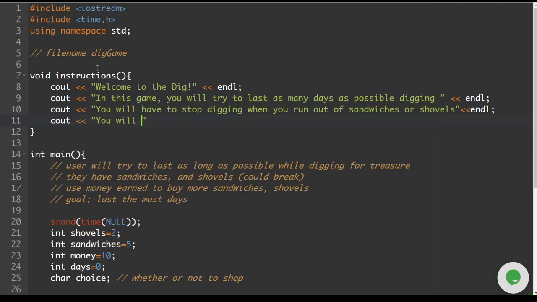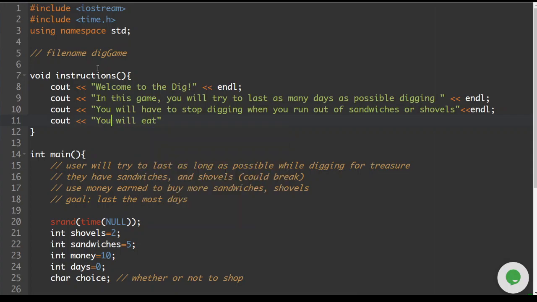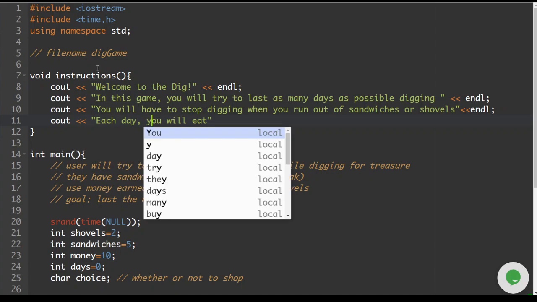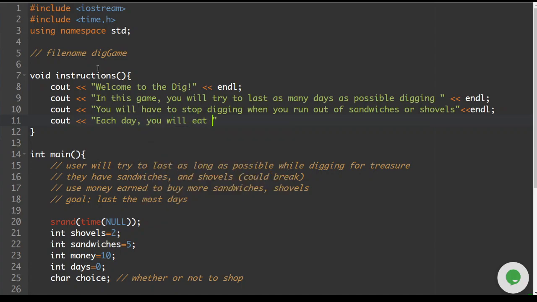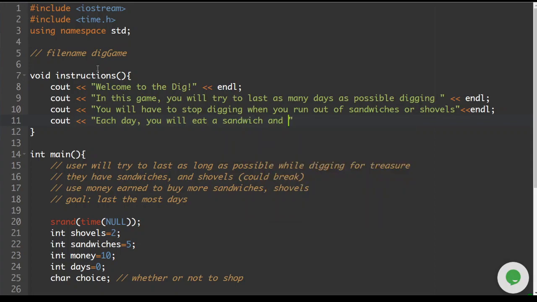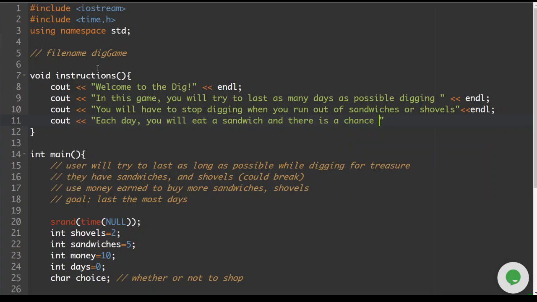Each day, you will eat a sandwich, and there is a chance your shovel will break.